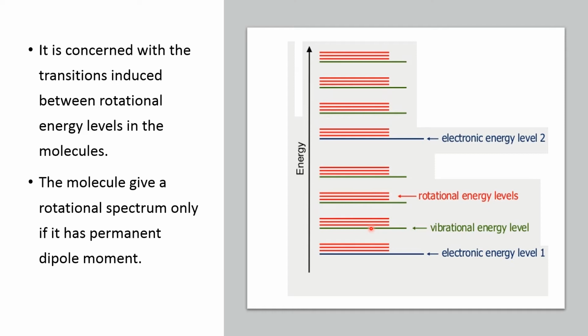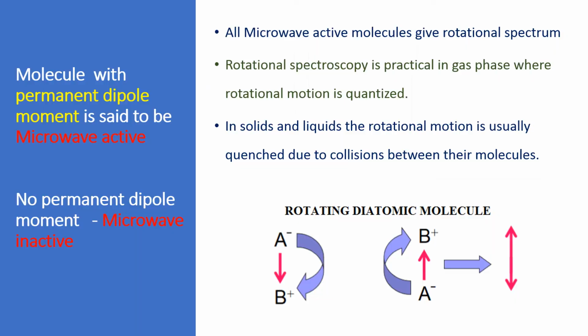The molecule gives a rotational spectrum only if it has a permanent dipole moment. So any molecule in the ground state of a rotational energy level can absorb microwave radiation and jump from one rotational energy level to another rotational level within the same electronic energy state. So molecules with permanent dipole moment are said to be microwave active.